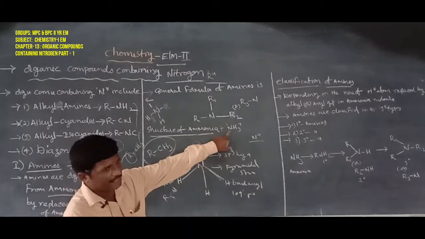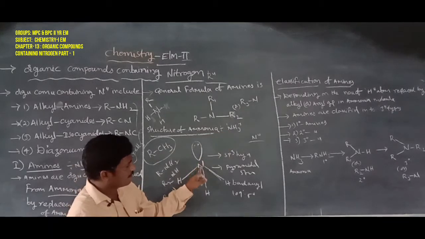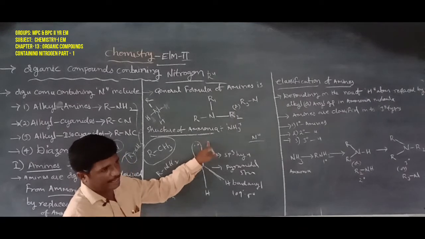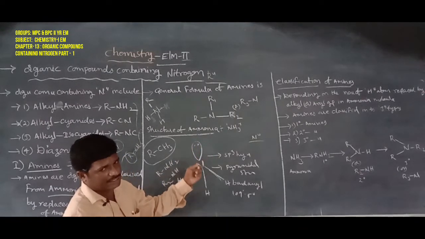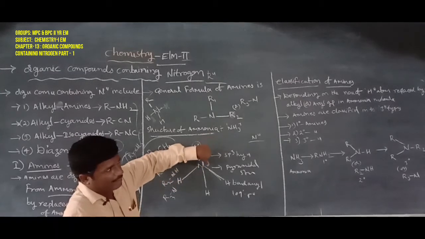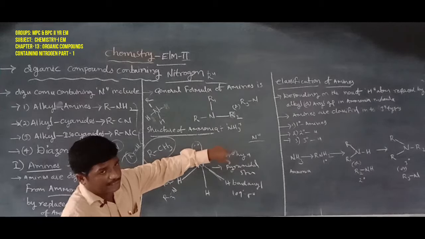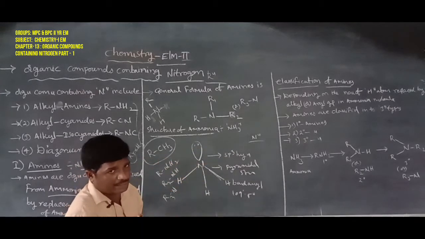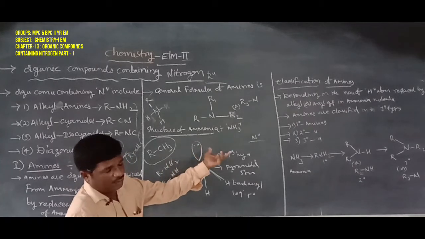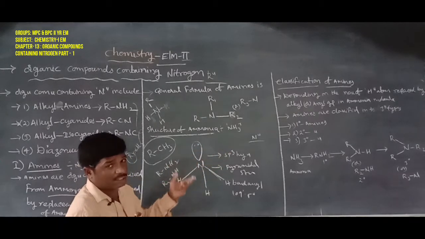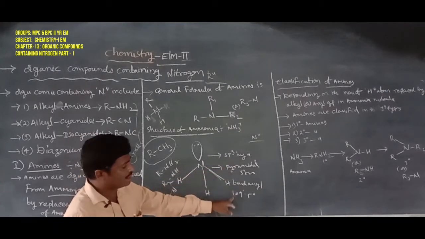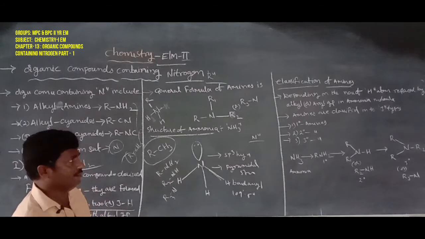Ammonia's general formula is NH3. Here, N is the central atom. The nitrogen atom bonds with three hydrogen atoms, and one lone pair of electrons exists. All group 5A elements have one lone pair of electrons. So the central nitrogen atom undergoes sp3 hybridization to form four sp3 hybrid orbitals. Three are bond pair electrons, and one is a lone pair electron. According to VSEPR theory, it forms a pyramidal structure, and the bond angle is 107 degrees.